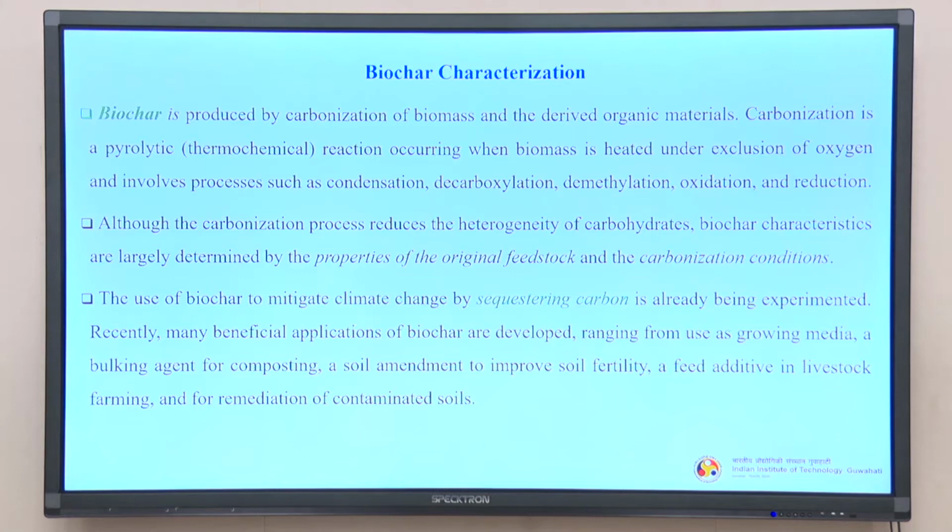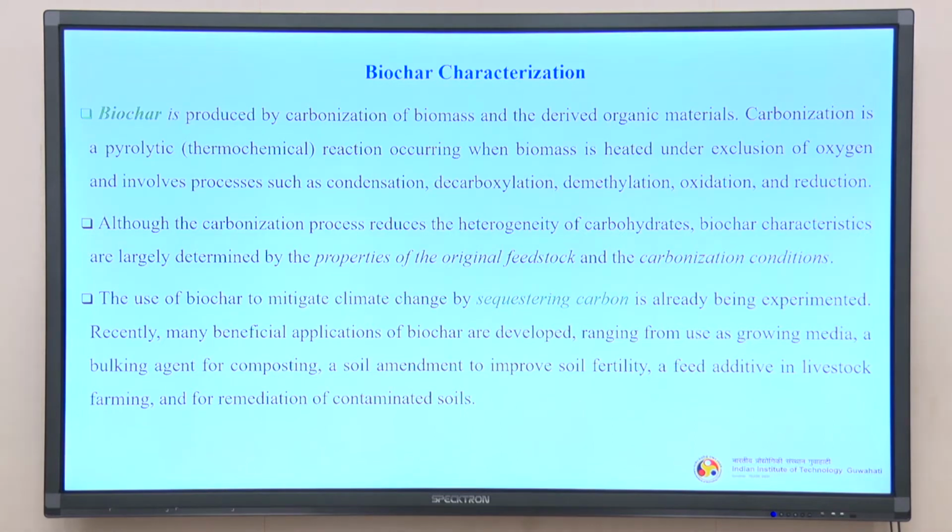Biochar is produced by carbonization of biomass and the derived organic materials. Carbonization is a pyrolytic reaction occurring when biomass is heated under exclusion of oxygen and involves processes such as condensation, decarboxylation, demethylation, oxidation and reduction. Although the carbonization process reduces the heterogeneity of carbohydrates, biochar characteristics are largely determined by the properties of the original feedstock and the carbonization conditions.